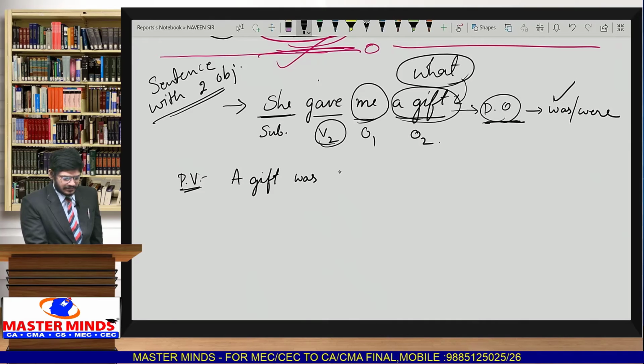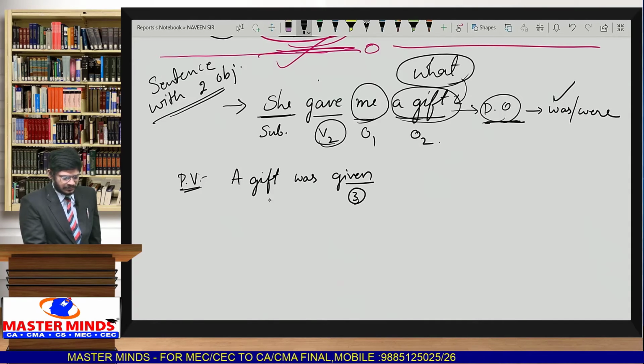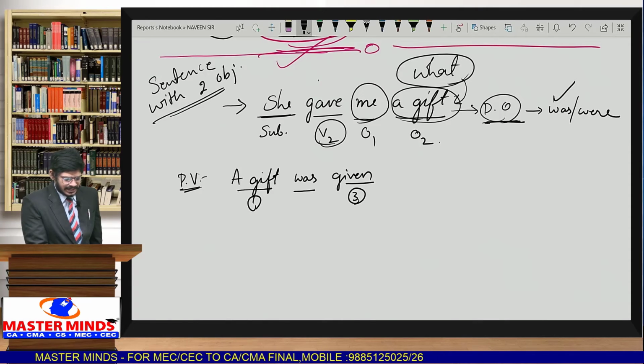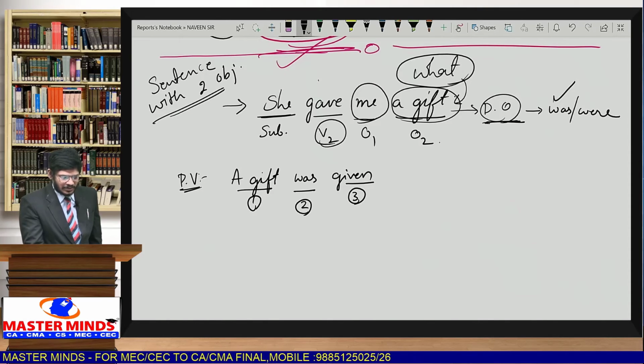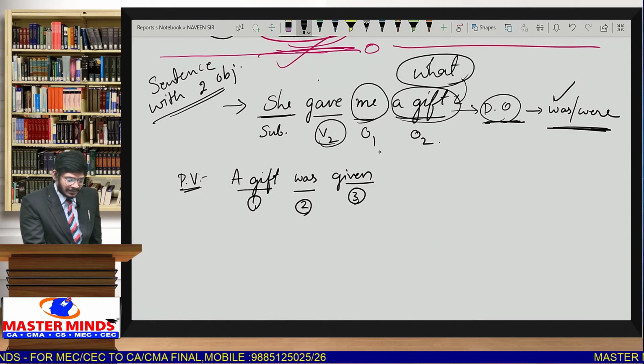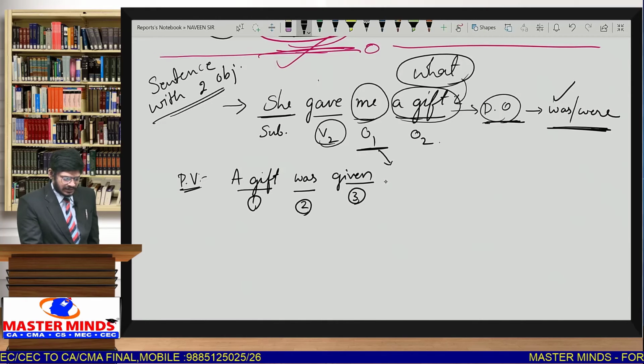Gift was given, V3 form, third step. First step, object as subject. Second step, based on the helping verb, we take one helping verb. Third step, V3 form. But the fourth step is a little different. The remaining object, whatever is there, we have to write. A gift was given to me. This is the fourth step.